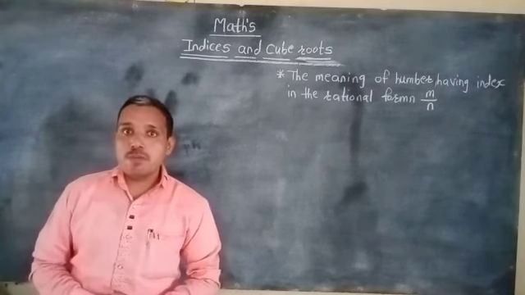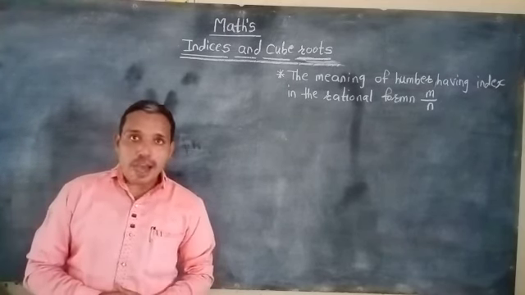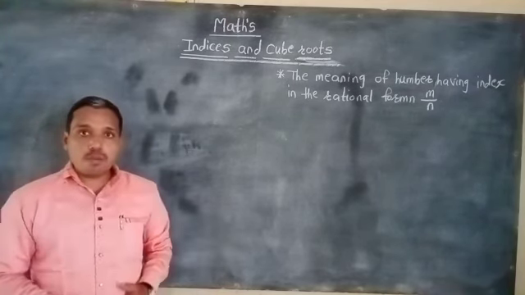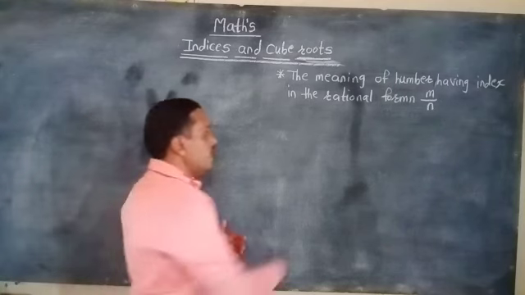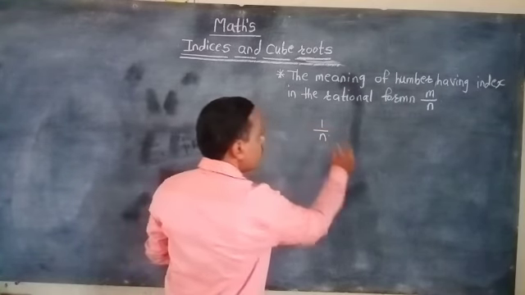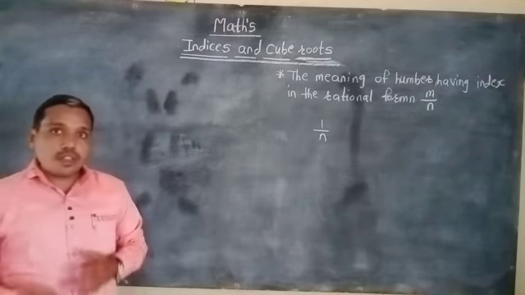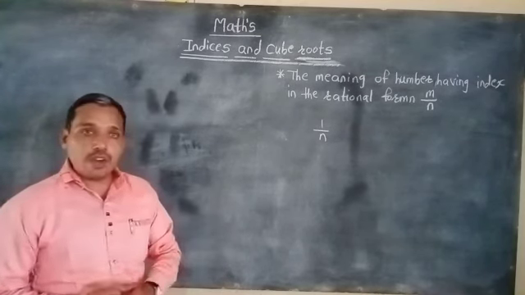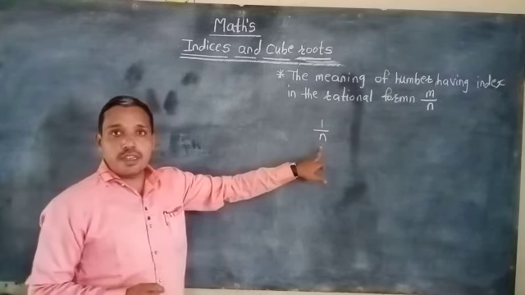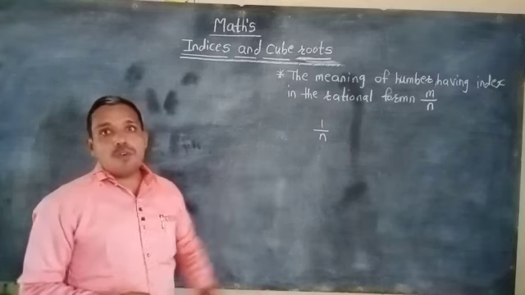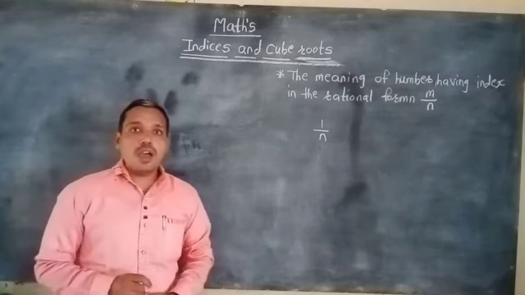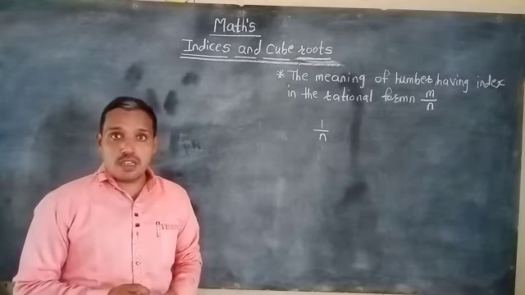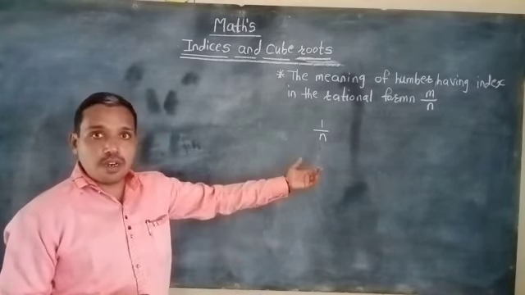In a previous class, we discussed the meaning of numbers having the rational index 1 upon n. That means if the index of any number is given in the form of 1 by n, then how can we find the value and express the index of that number.